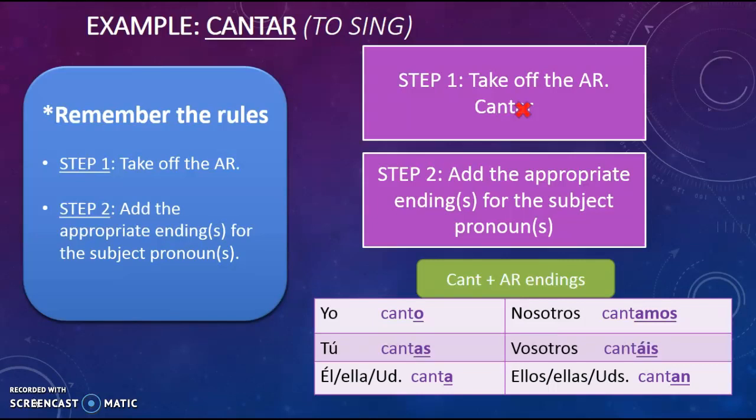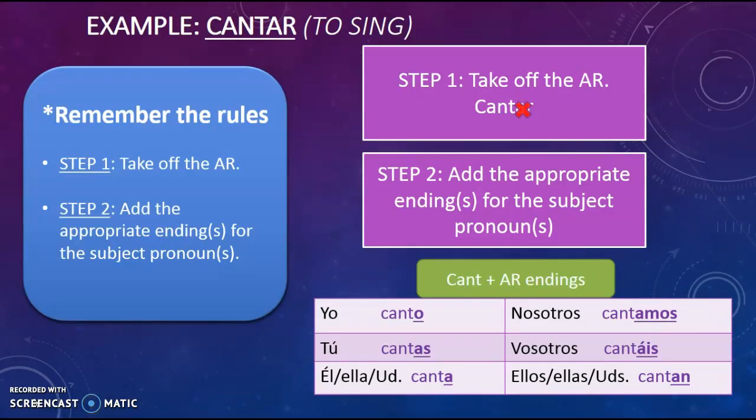If you can do it in the verb chart, you should be able to then do it in sentences. Okay, so we say yo canto, I sing. Tú cantas, you sing. Él, ella, usted canta, he, she, you sing. Nosotros cantamos, we sing. Vosotros cantáis, you all sing. And then ellos, ellas, and ustedes cantan, they or you all sing.